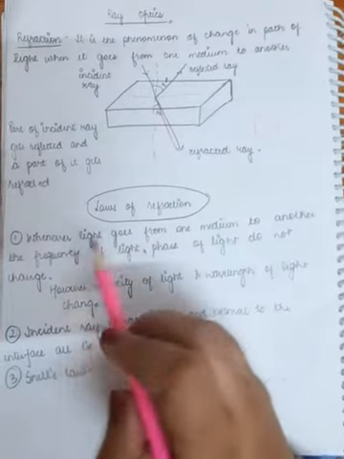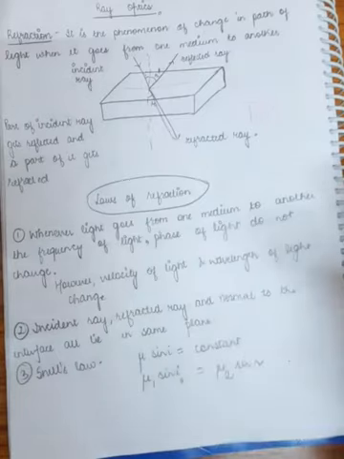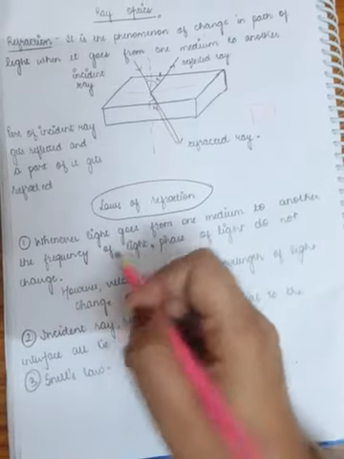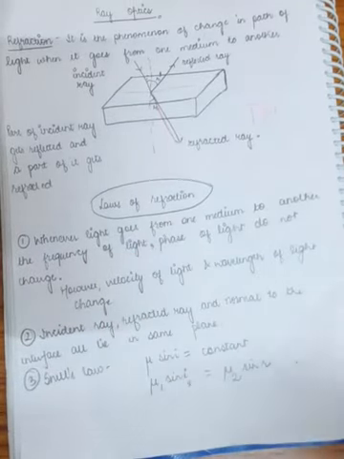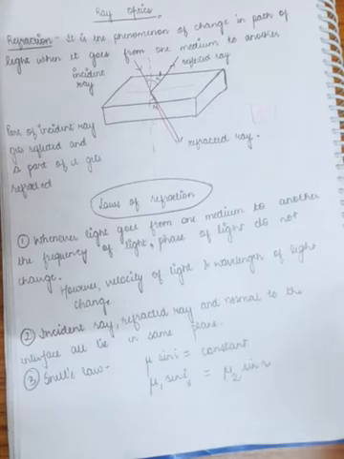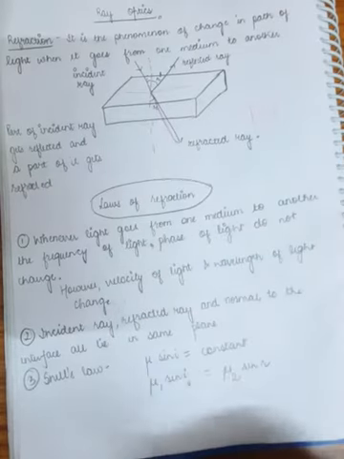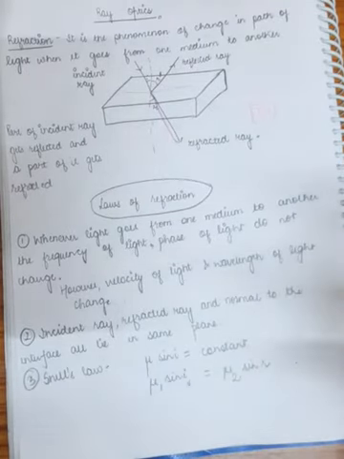Regarding law number 1, if you want me to explain these terms: frequency of light means the number of light waves crossing a point in 1 second. That's frequency. So when a light ray goes from one medium to another medium, this frequency does not change. Phase also does not change. Phase means the state of light.